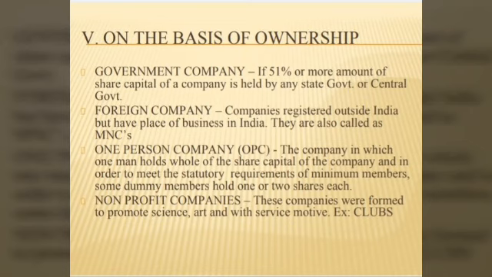The next one is one person company. It is also called OPC. OPC is one in which only one person holds the majority of the shares in the company. For the minimum requirement in case of private, for two members, one person will hold the majority of the shares and another one dummy member will be there, and it is called a one person company. Whereas in case of a public company, there will be 7 members. One person will hold the majority of the shares and the remaining 5 or 6 members will have some 1 or 2 shares each as a dummy member, and they will form a one person company. The entire control will be in the hands of the one person.